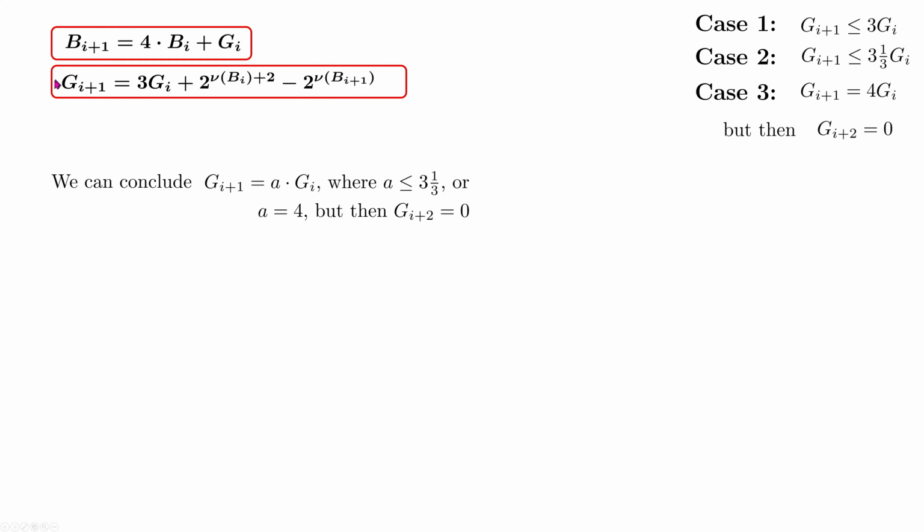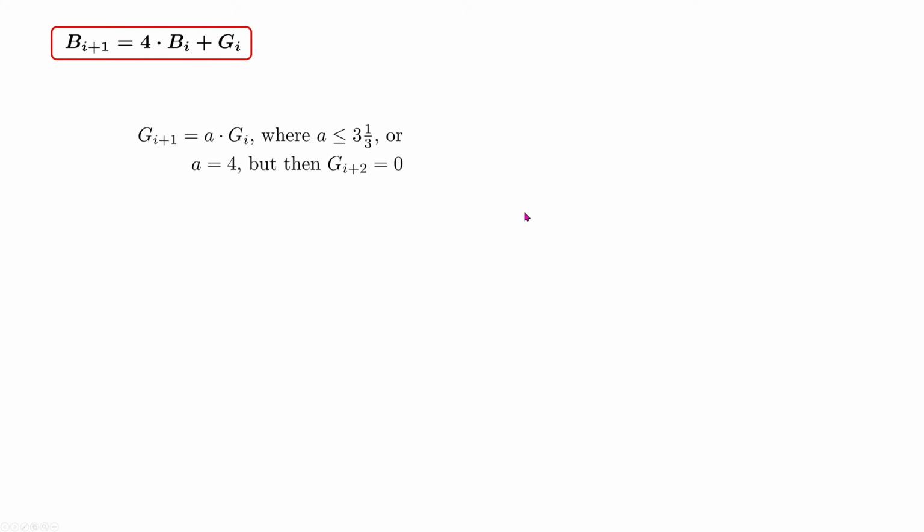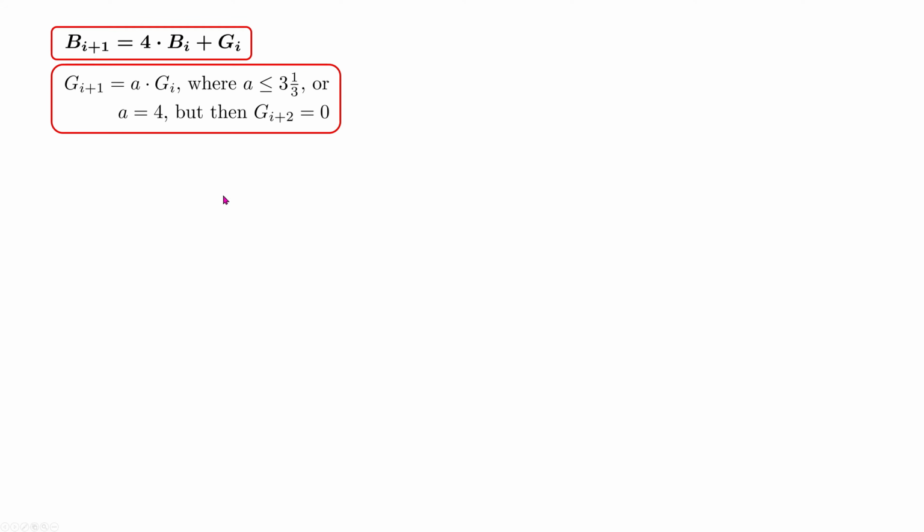We can replace the formula presented here for growth of GI with our newly received formula described here. We can see now that the formula we've got here for the growth of GI is much simpler and more beautiful than the previous one. We check GI plus 1 over BI plus 1.